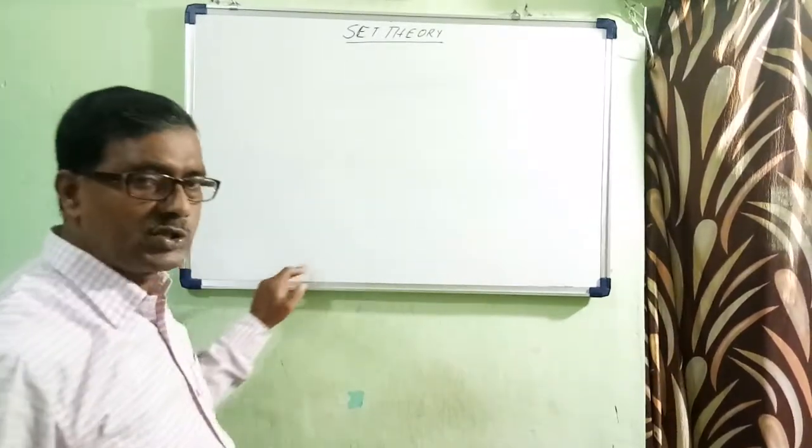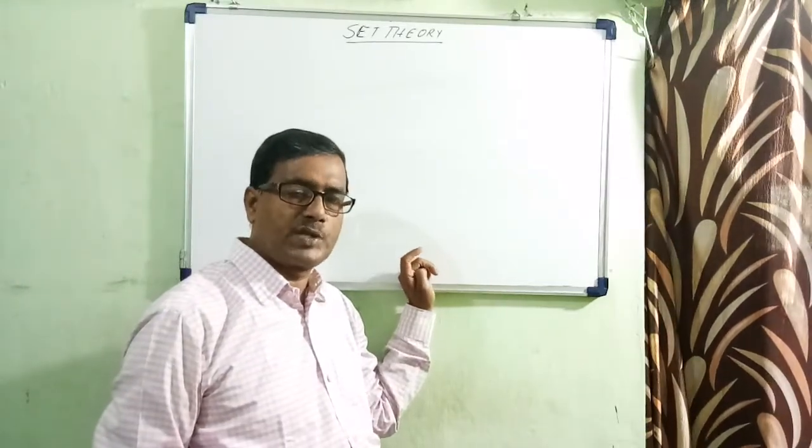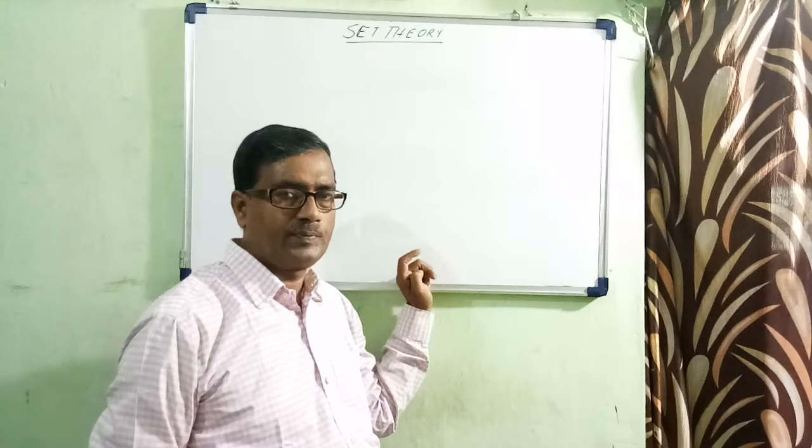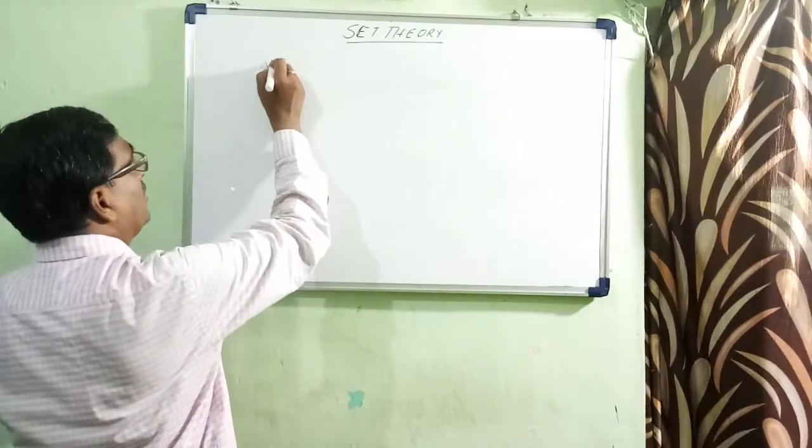When all the elements of A are the elements of B, then we call A an improper subset of B. Then there are some notes you have to remember.